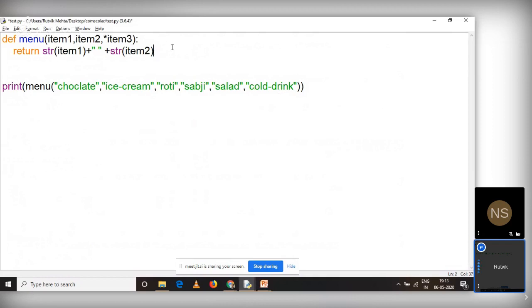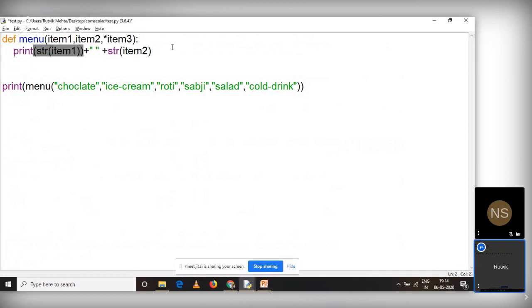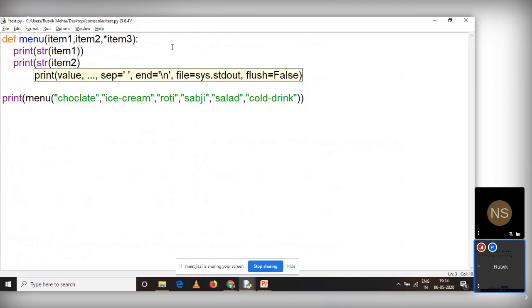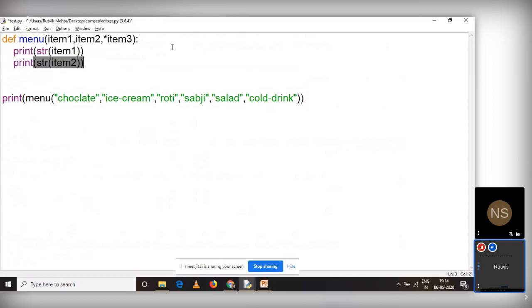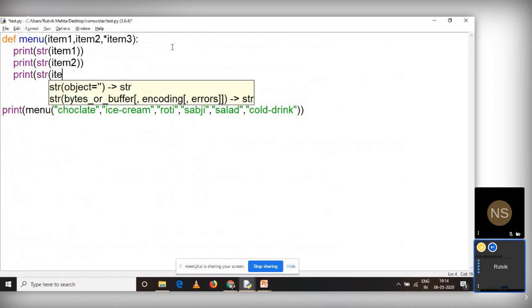Understand this: what I'm going to do is, rather than return, now I'm going to use the print statement so that it is very clear to you. So print str into the bracket item 1. In the next line again, print into the bracket str into the bracket item 2. And over here, print into the bracket str, and I'm just going to say item 3.